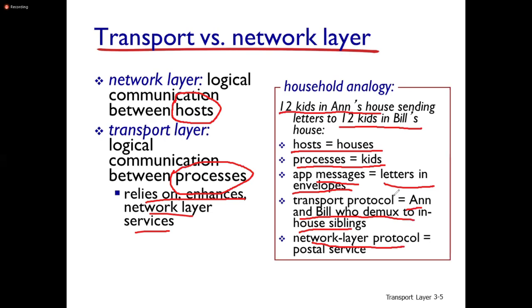That is the thing you need to keep in mind: network layer versus transport layer. Node to node delivery, network layer. As network layer starts with N, this is node to node. Node to node delivery is the responsibility of the network layer. Transport layer is process to process delivery. These processes run on different host devices. So process to process, node to node.